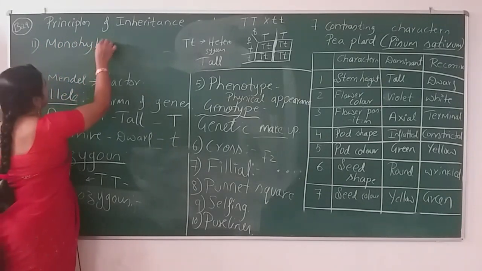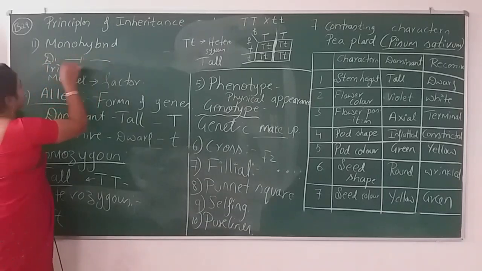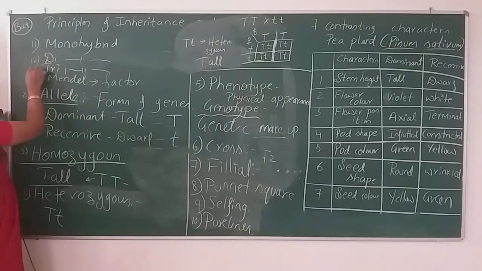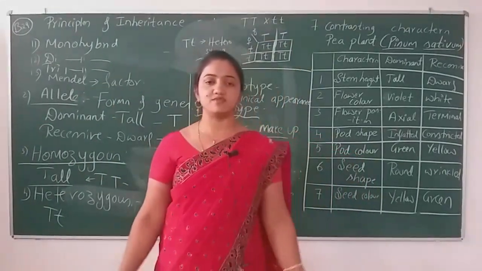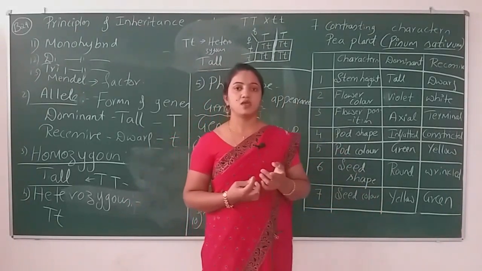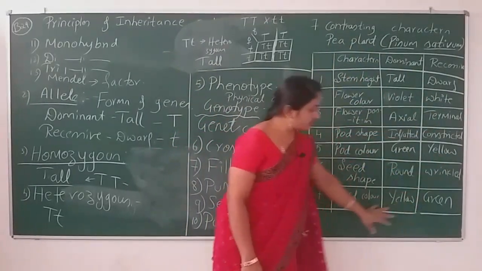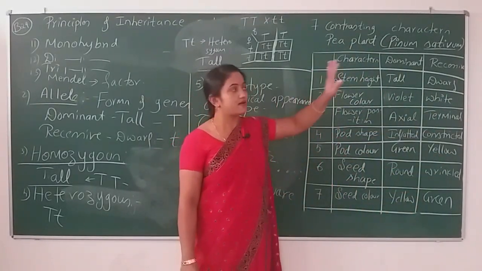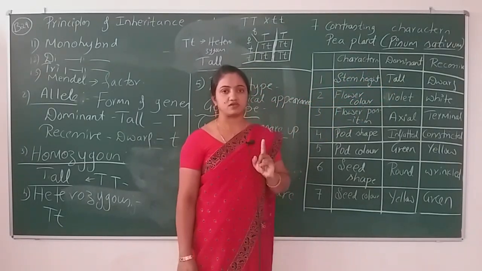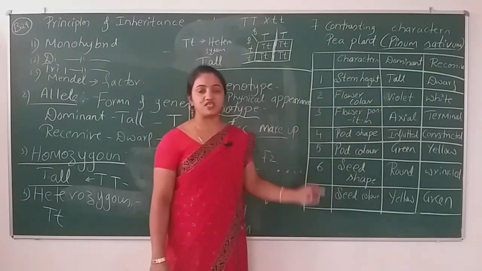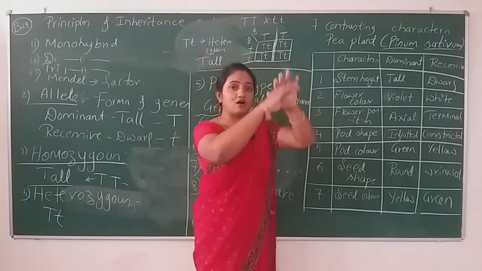The next are monohybrid, dihybrid, trihybrid. So this will be the 12th and 13th terms. These are the hybrids. Hybrids means crossing the parents. If we select one parent, every character will be there, but we are concentrating on any one character out of these. Any one character means we want only a tall plant.